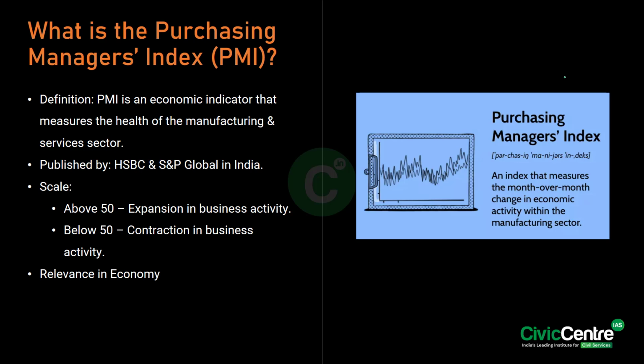So why do we have to measure this index? So this index stands as an economic indicator that measures the health of the manufacturing and services sector, and know that it is published by the HSBC and the S&P Global in India. So a scale above 50 indicates the expansion in the business activity, below 50 indicates contraction, and if it is equal to 50, then it indicates no change.